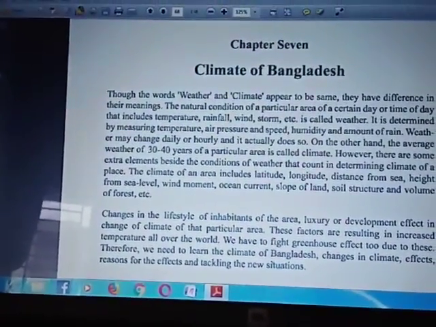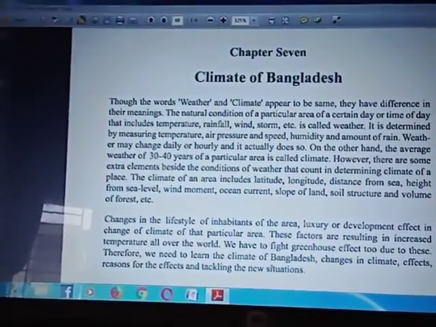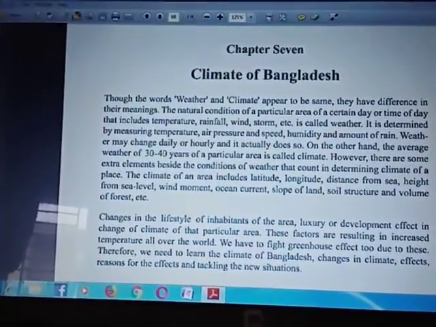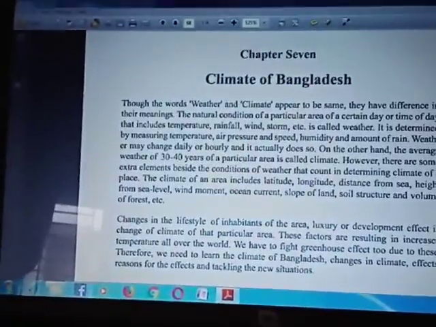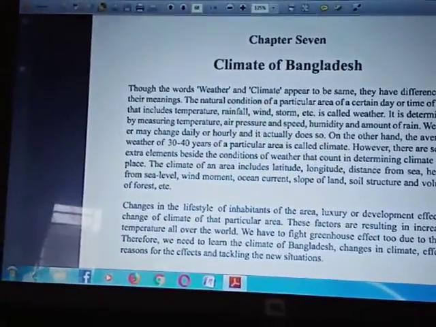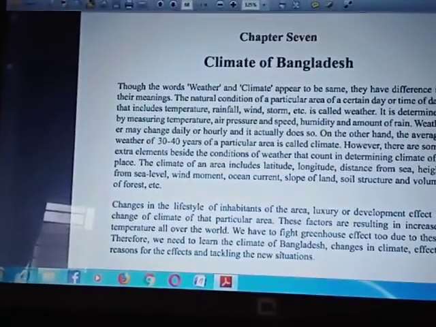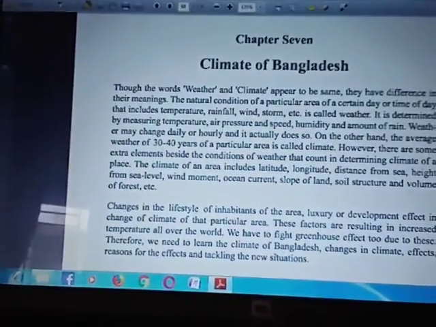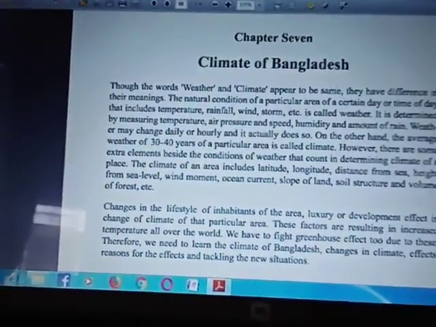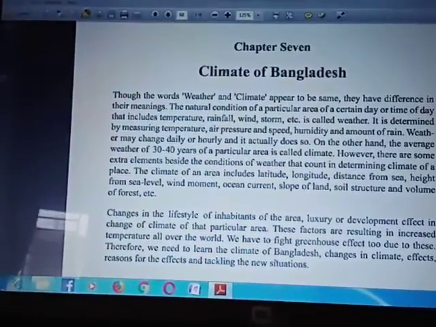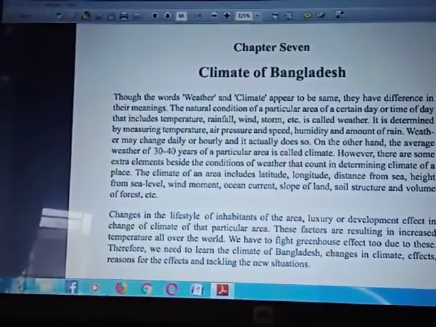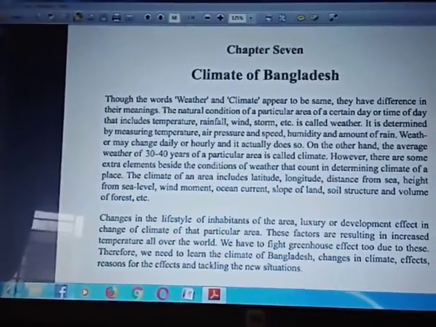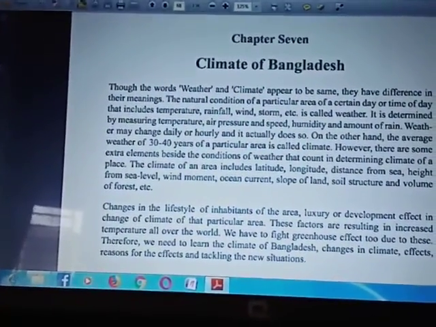On the other hand, what is climate? The average weather of 30 to 40 years of a particular area is called climate. There are some extra elements besides the condition of weather that count in determining the climate of a place. The climate of an area includes latitude, longitude, distance from sea, height from sea level, wind movement, ocean current, slope of land, soil structure, and volume of forest.